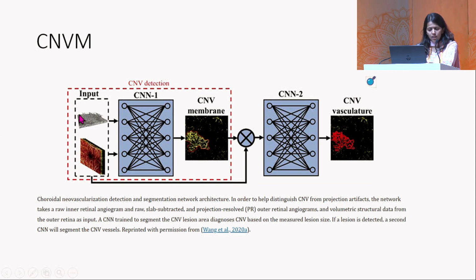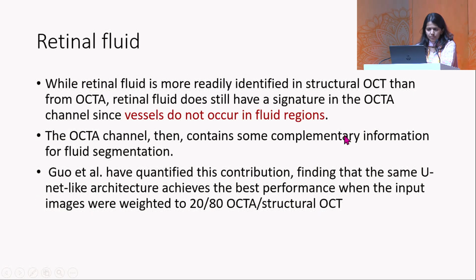So this is a deep CNVM detection using a deep learning algorithm. They take a raw inner retinal angiogram and a projection resolved outer retinal angiogram and volumetric structural data from the outer retina as input, and then they generate a CNVM membrane, and then further segmentation can delineate the CNVM vessels alone. Retinal fluid also is more readily identified in structural OCT scans.